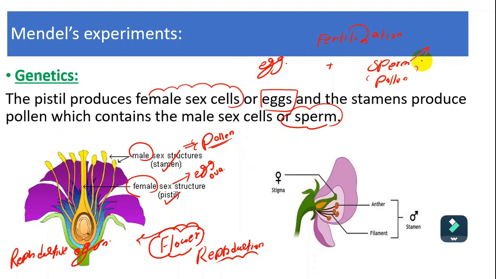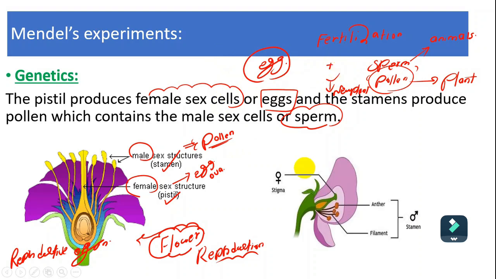Sperm is related to animals like humans, but pollen is related specifically to plants. In both cases we have an egg, in the female animal or in the female plant. By mixing both of them, they can produce a new plant, and this is the process of reproduction.